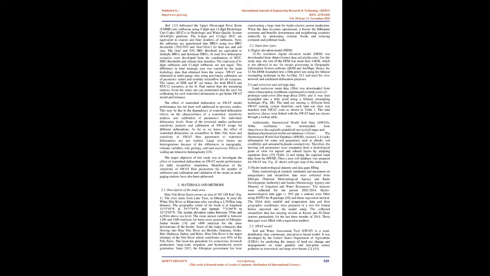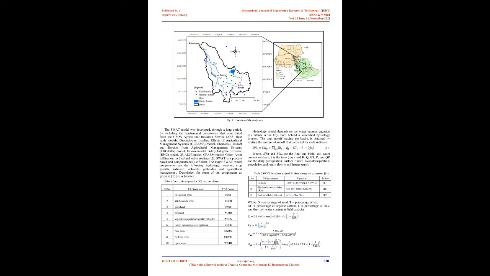and MDA method. REF12 delineated the Upper Mississippi River Basin, UMRB, into subbasins using 8-digit and 12-digit hydrologic unit codes, HUCs, in the Hydrologic and Water Quality System, HAWQS, platform. The 8-digit and 12-digit HUCs are equivalent to coarser and finer numbers of subbasins.